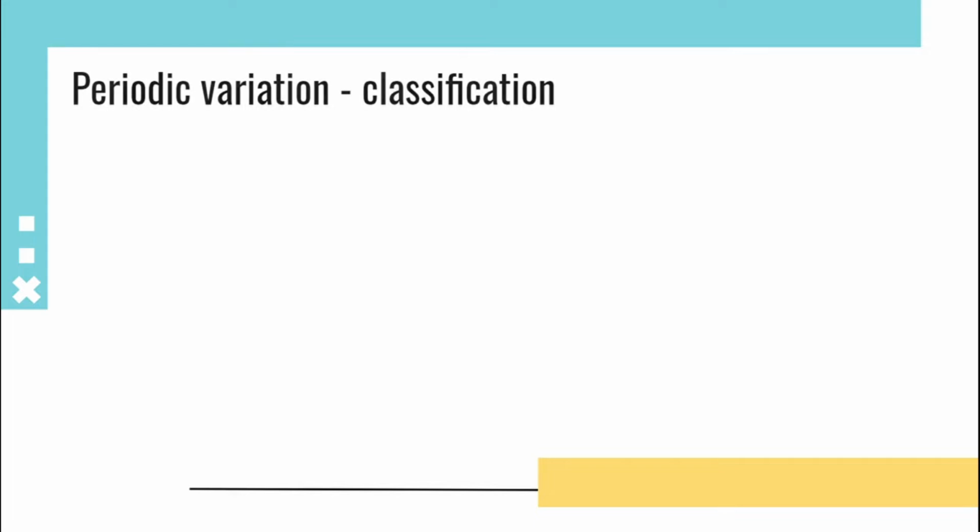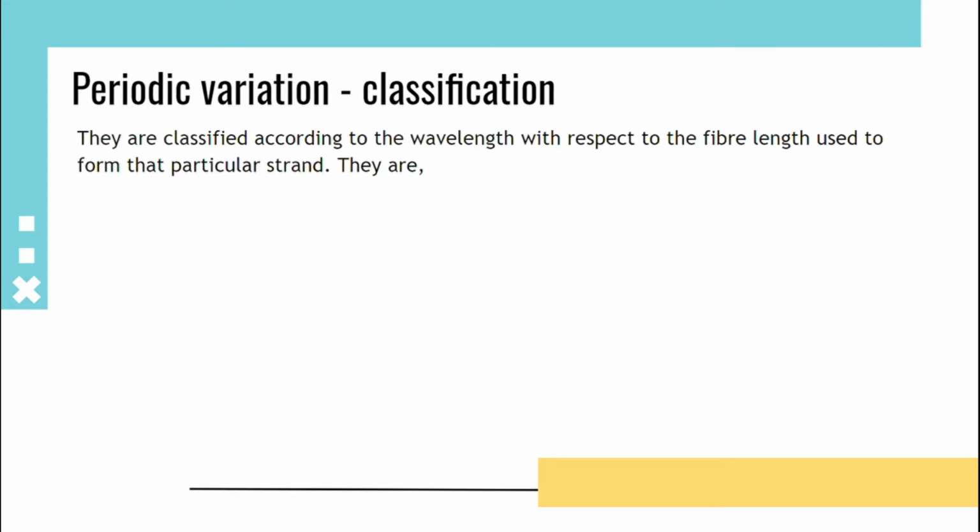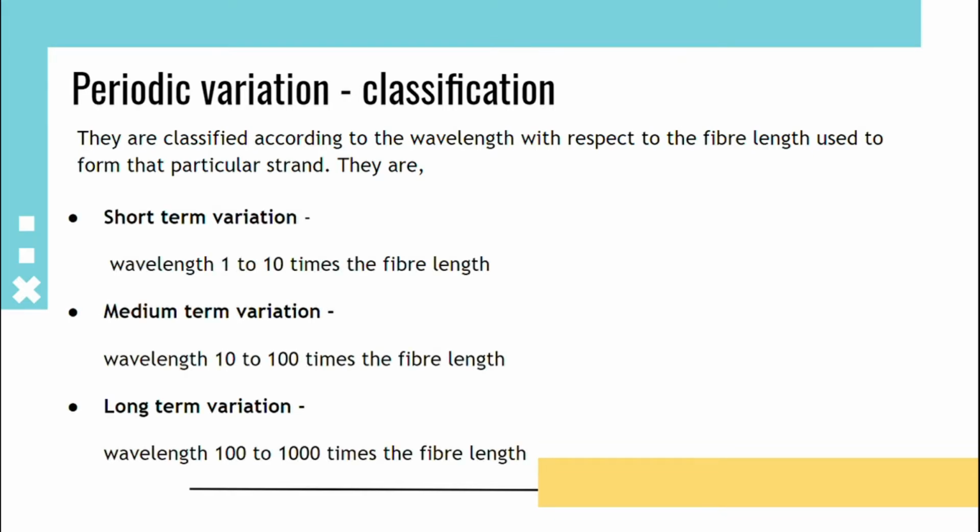Classification of periodic variation. They are classified according to the wavelength with respect to the fiber length used to form the particular strand. They are short-term variation, that is wavelength of 1 to 10 times the fiber length, medium-term variation, wavelength of 10 to 100 times the fiber length, and long-term variation, wavelength of 100 to 1000 times the fiber length.